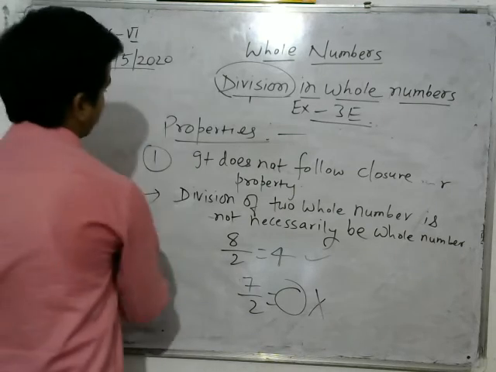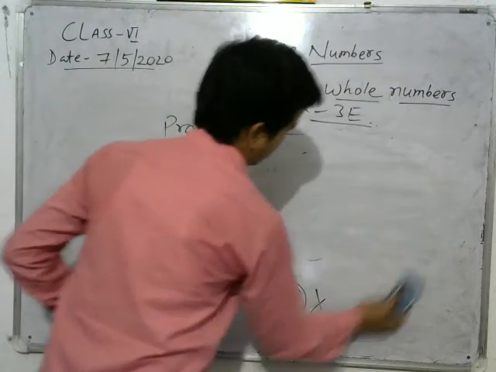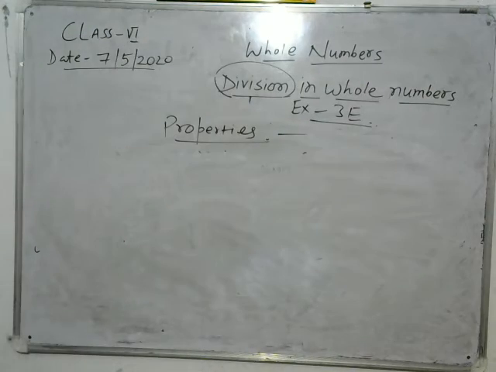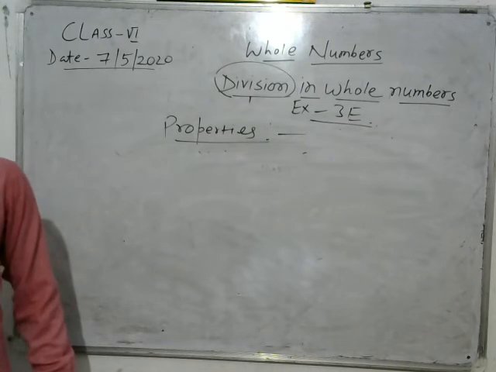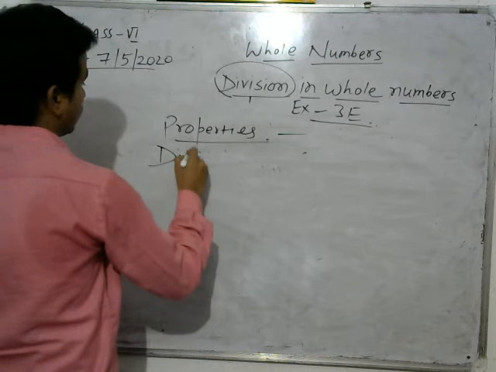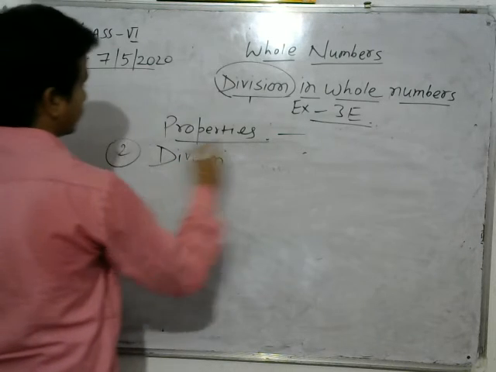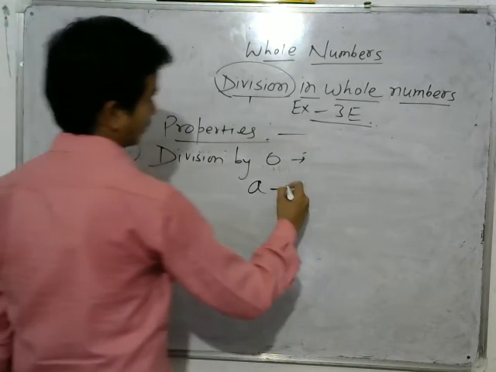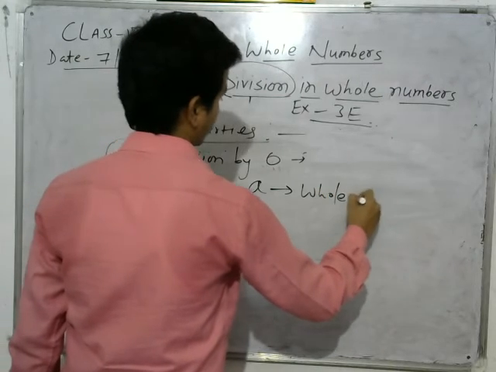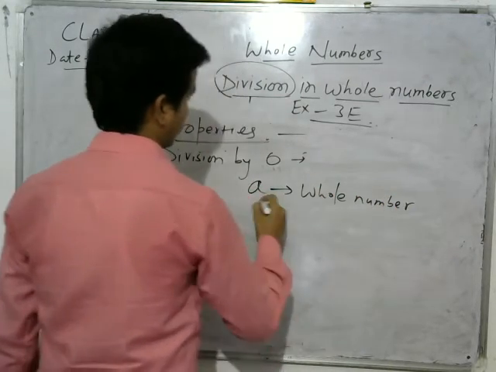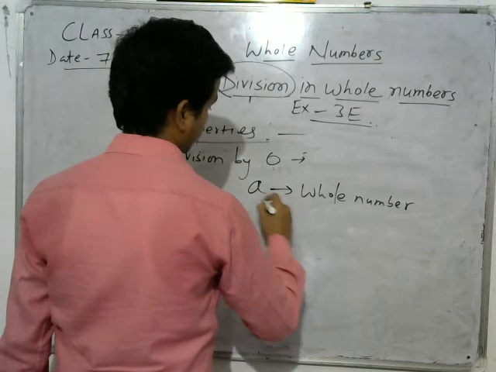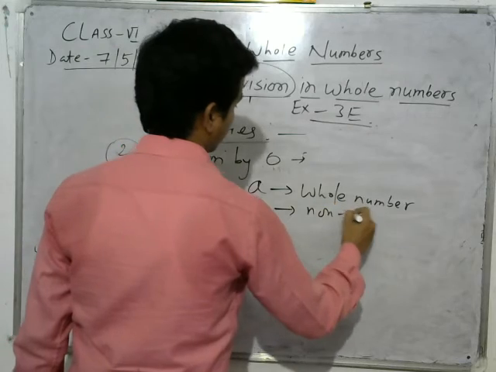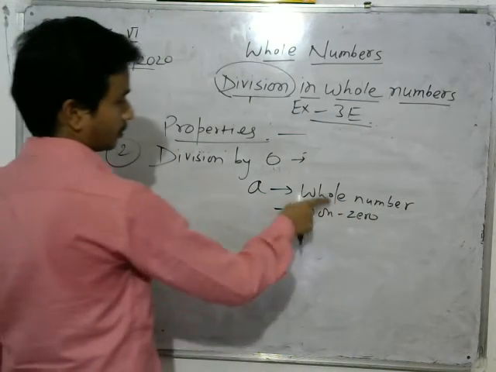And the next property is division by 0. Suppose A is a non-zero whole number.